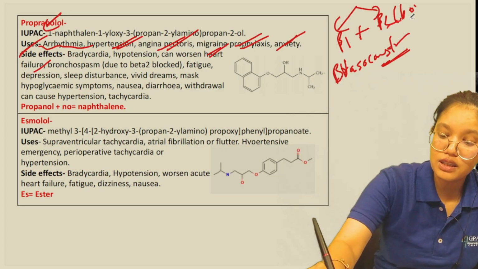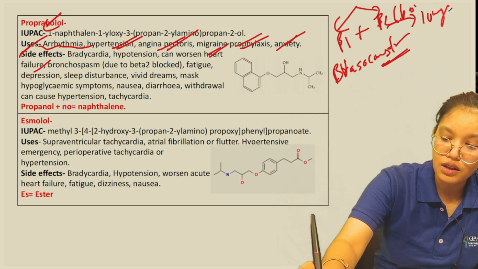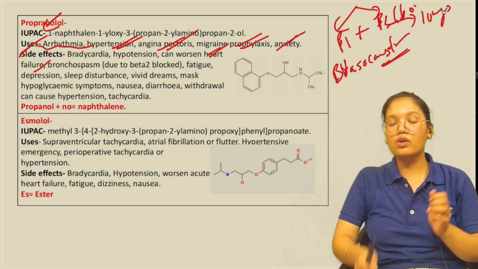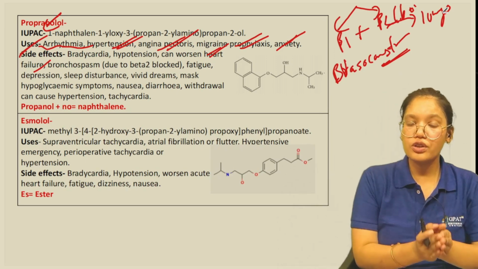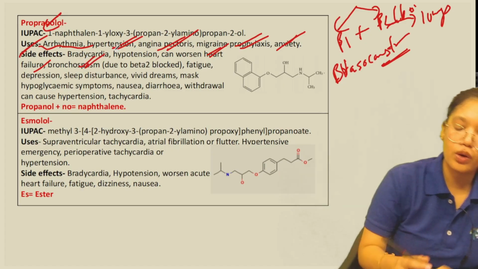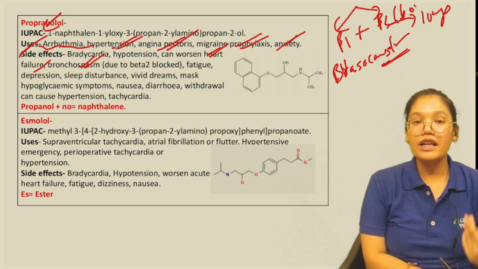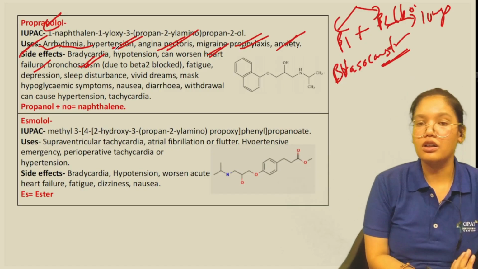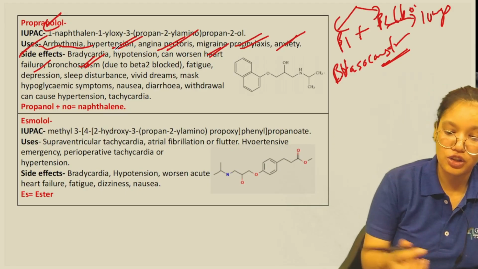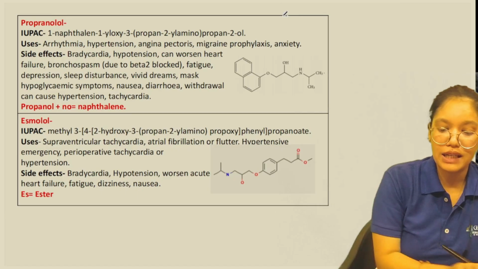Beta 2 receptors are basically present in the lungs, where they cause relaxation of the bronchioles. So blocking them causes bronchoconstriction, and due to that constriction we have bronchospasm as a side effect of propranolol. Why is this happening? Due to its non-selective nature. Hope that's clear.